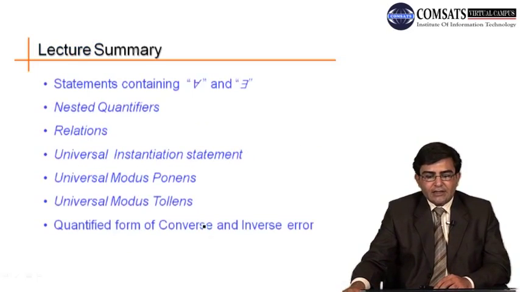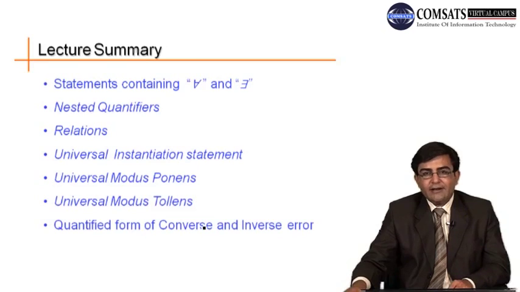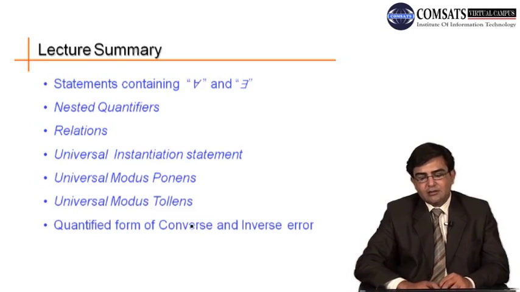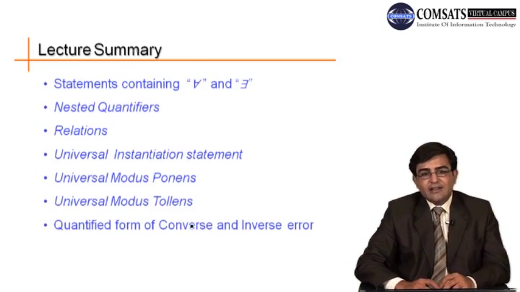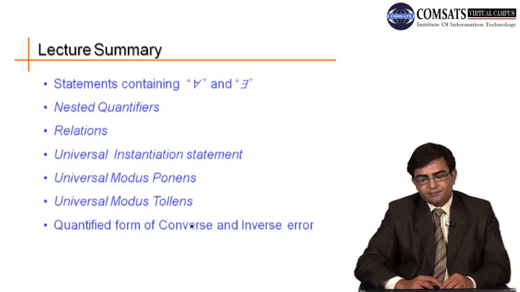So for today I think it's enough. We have discussed today statements containing for all and there exists, meaning universal and existential quantifiers. We have discussed nested quantifiers and the relation between for all, there exists, conjunction and disjunction. We have discussed universal instantiation, universal modus ponens and tollens, and the converse and inverse error for modus ponens and tollens. So we stop it here.